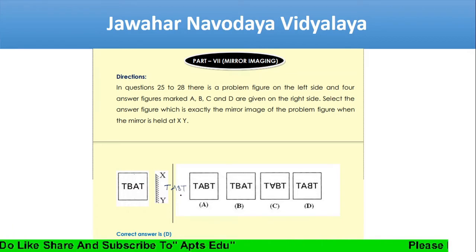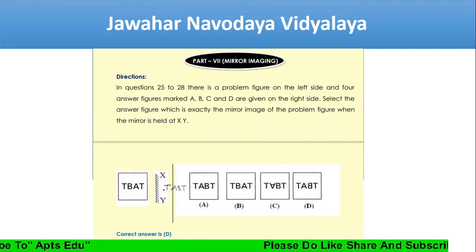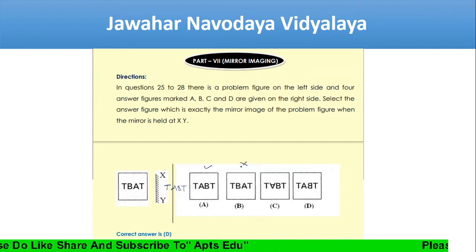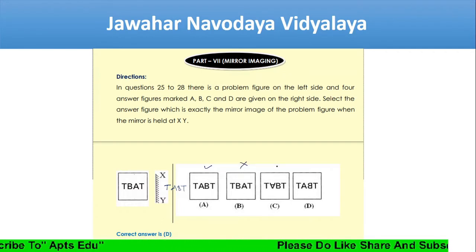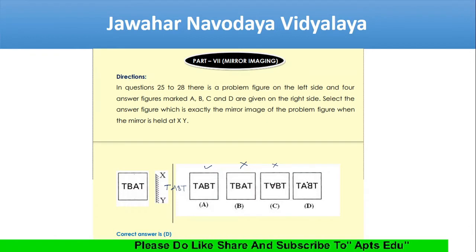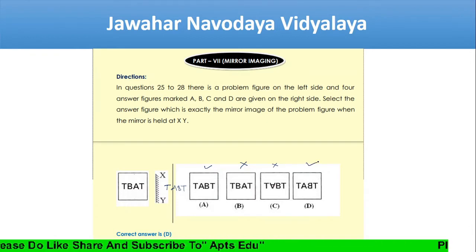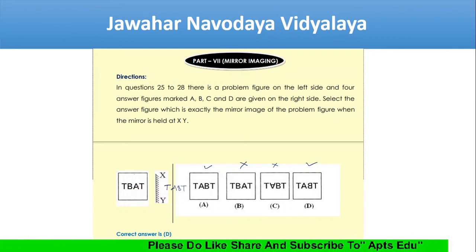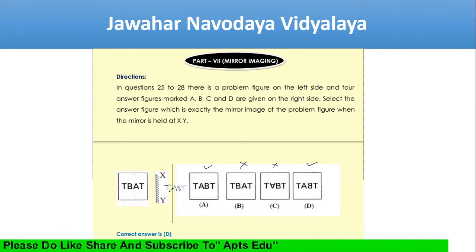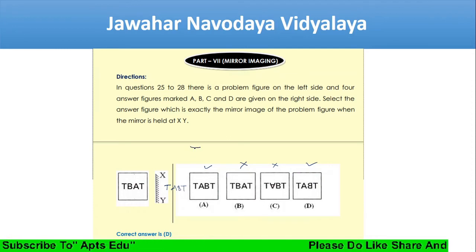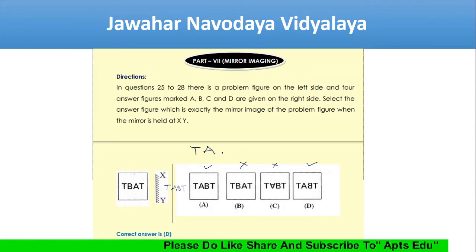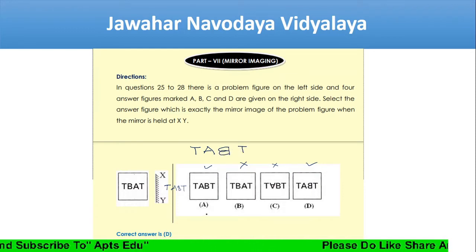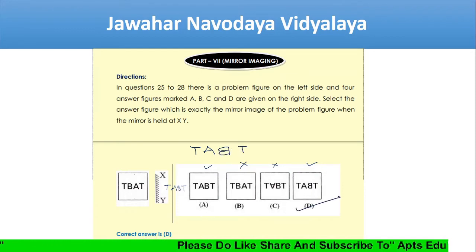See, T A B T, this could be possible, not this. Out of these two, T, T remains same, A remains same. B, what happens is B changes. So T, A, what you get is like this, and T A. So the D option is the right answer.